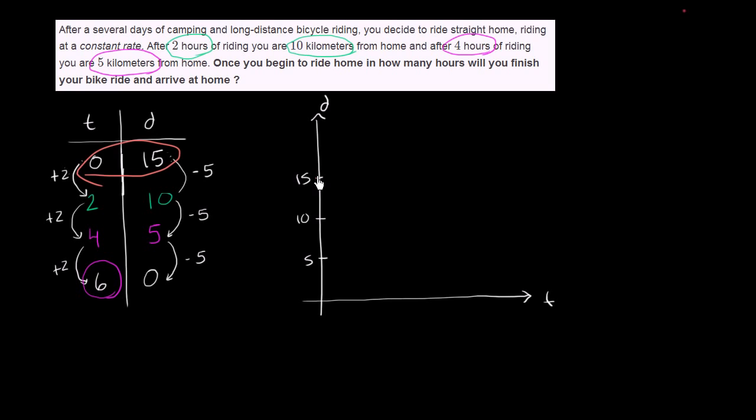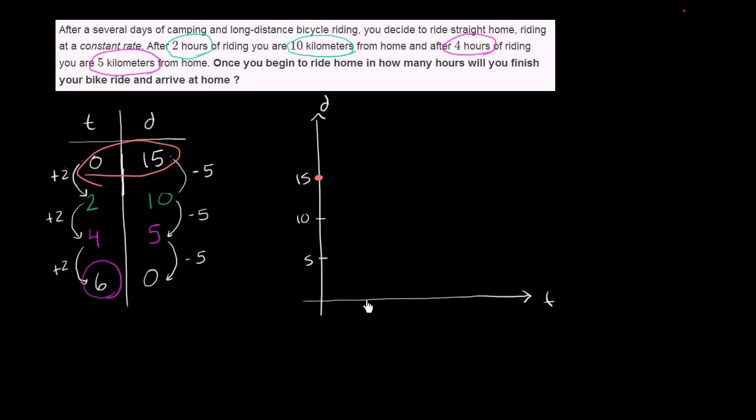So let's actually graph this just to visualize things in graphical form. So let's say that this is our distance axis. Distance in this case is a function of time, so the convention is to plot that on the vertical axis. And then let's put time on the horizontal axis. So that is time right over there. So when time equals 0, our distance is 15 kilometers. So let's see, this is 5, 10, 15. That's this point right over here. And then when time is equal to 6, our distance is 0 kilometers.